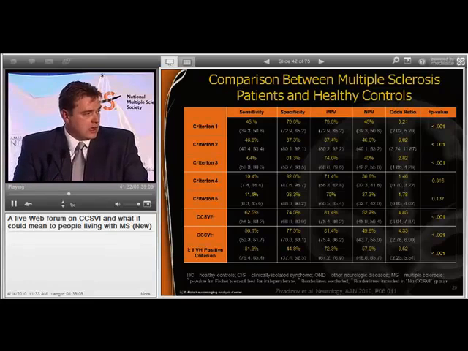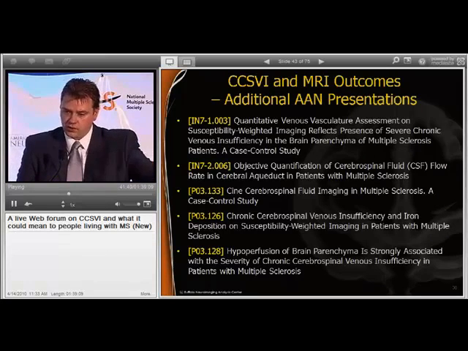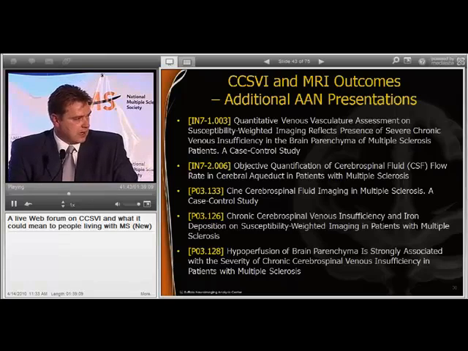At this meeting, we are presenting a number of other studies looking more into correlation with MRI. At 2:30, there is a platform on impairment of drainage in the brain parenchyma in MS patients, a case control study. As Professor Zamboni mentioned, we are presenting a number of studies on cerebrospinal fluid flow. This morning we presented studies on iron deposition and on hypoperfusion of the brain parenchyma.